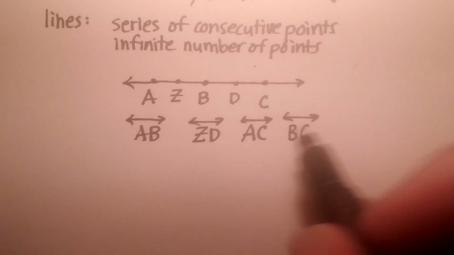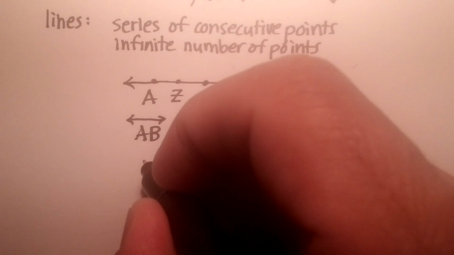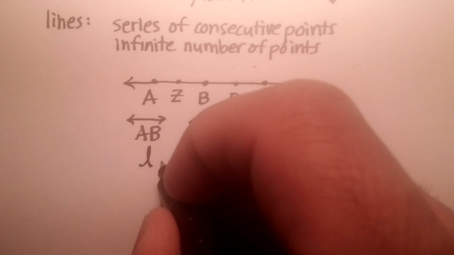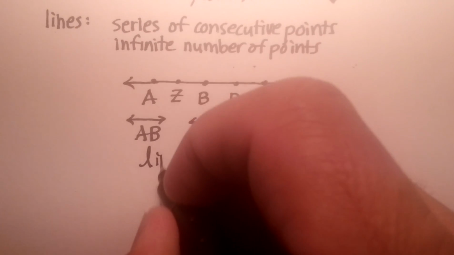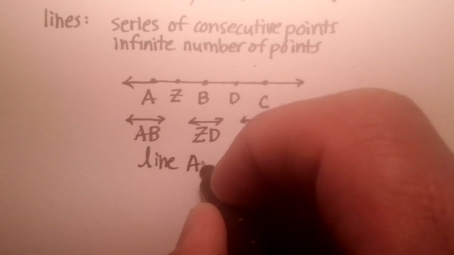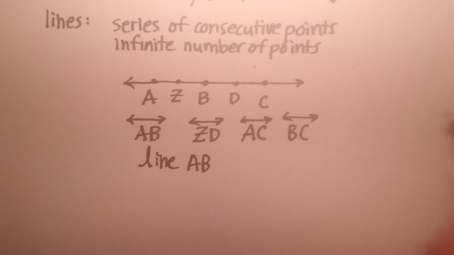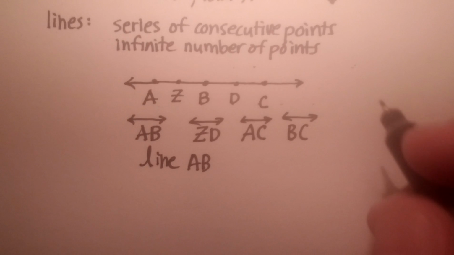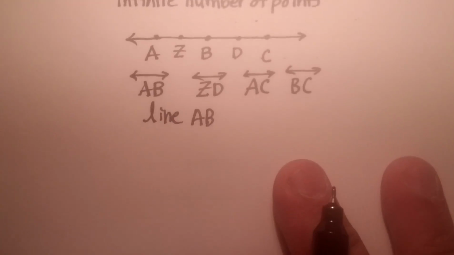All right? It just makes it a little bit easier for everyone to do the same designation. Now finally, by the way, the other way to designate a line is to just use this little L. So you'd say line L, or you could actually just say line AB or ZD or AC, etc., etc. Okay. Let's get to planes. Last definition.